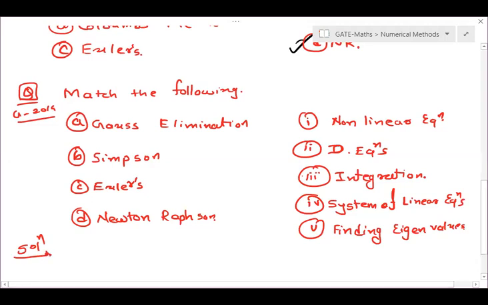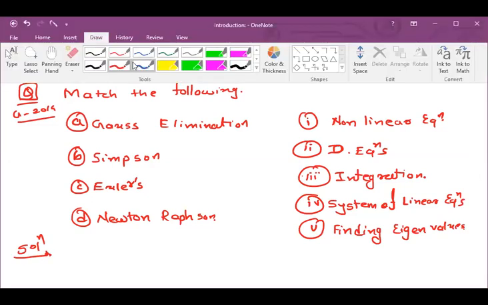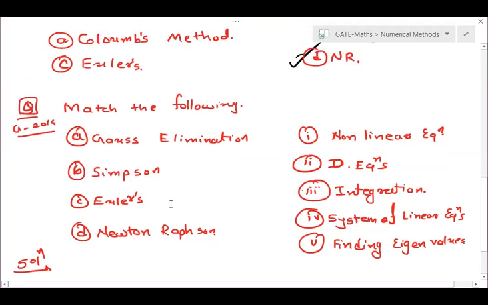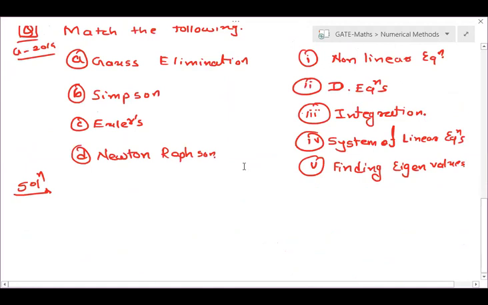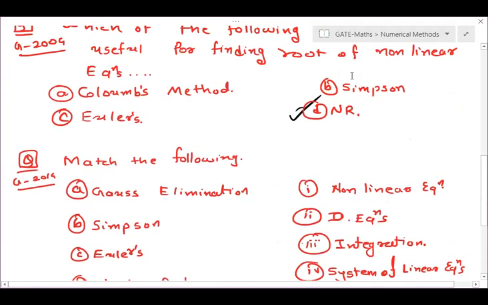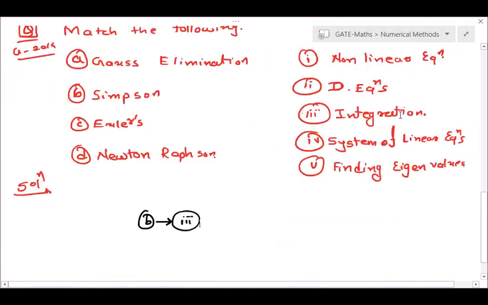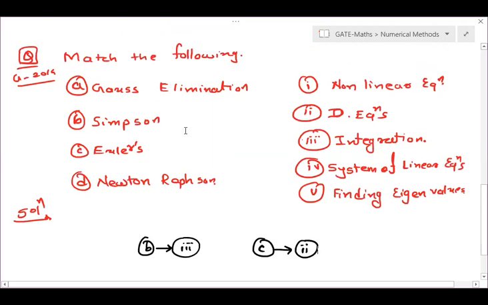Okay, tell me. Let us skip Gauss elimination for now. Now Simpson. Simpson is used for integration or not? Right. So for B, it should be 3. Now Euler. Euler is for differential equation or not? Right. Euler is for differential equation. Quickly, so for C, it is 2. Now Newton-Raphson. Newton-Raphson is for non-linear equation, right?